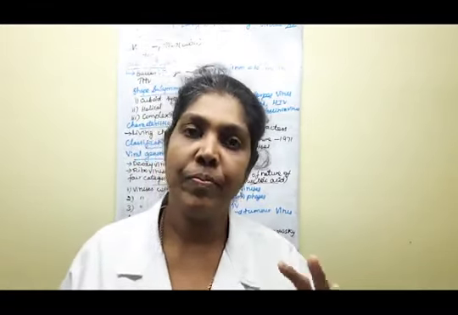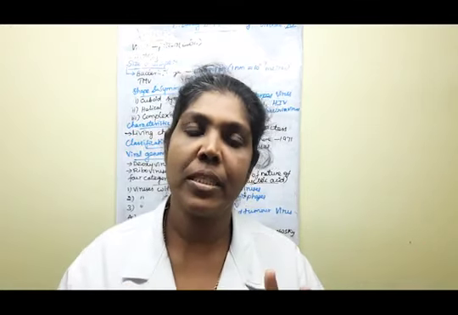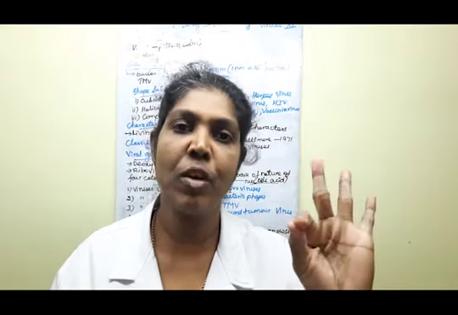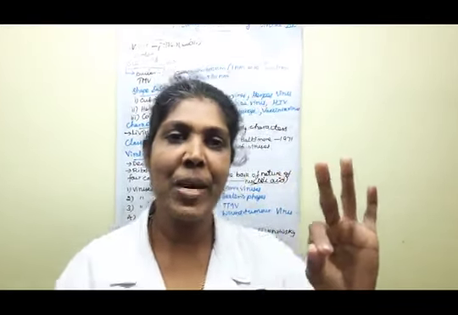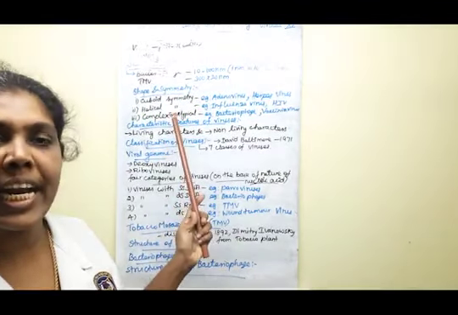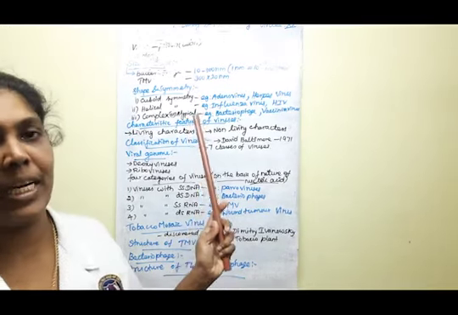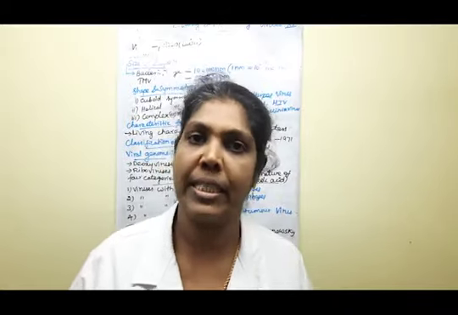The next one, based on shape and symmetry, there are three types of viruses. Can you say them? Yes, very good. Tell me one by one. Cuboid symmetry, helical symmetry, and complex or atypical symmetry. Each one you have to write with examples.